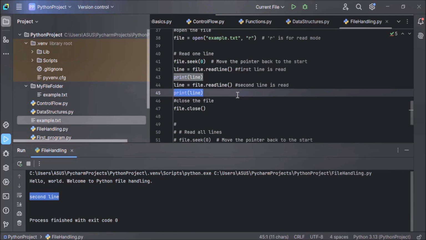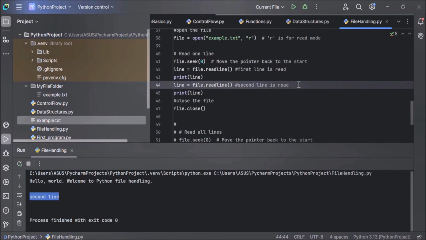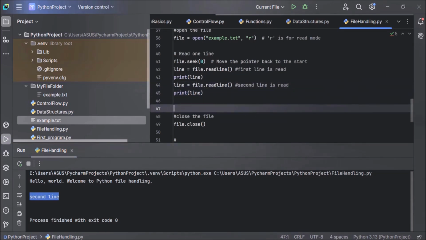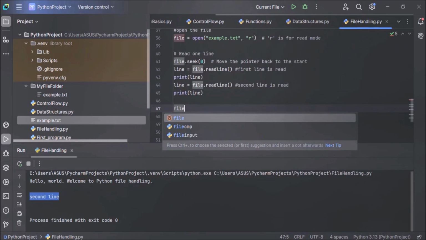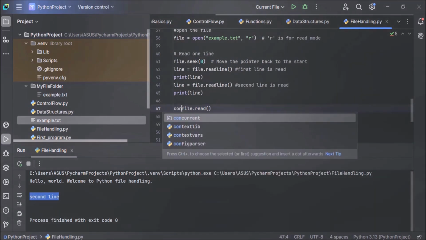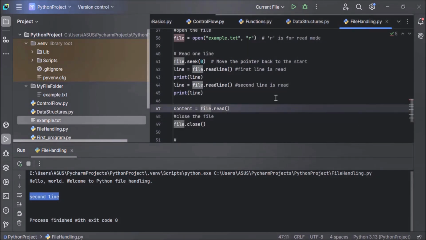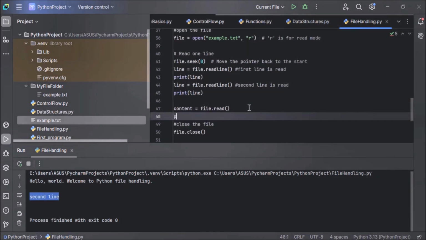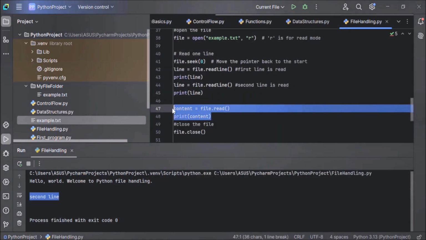And in case you want to read the entire content in a single statement, you can use the read method. How to use the read method? Name of the file object, that is file dot, just call the read method, and this will return you the entire content of the file in a string. Now let's store that string value to a variable, content equals file dot read, and now print content. That's it. Now these two statements will read the entire content from the file, and that will be displayed in the output window using the print method.